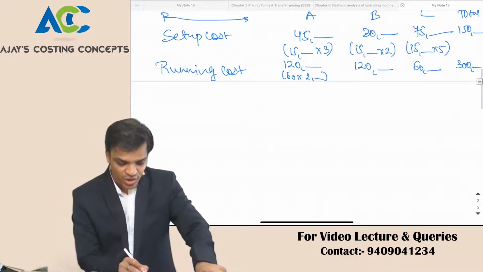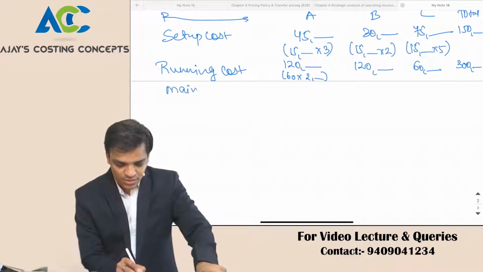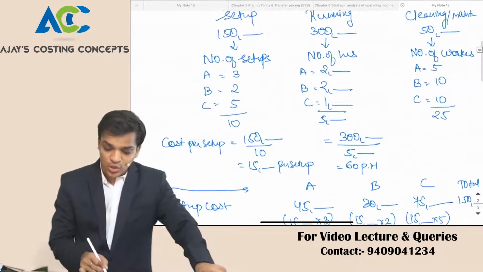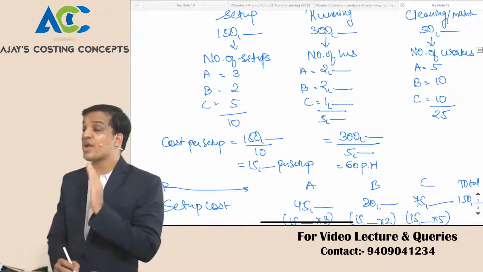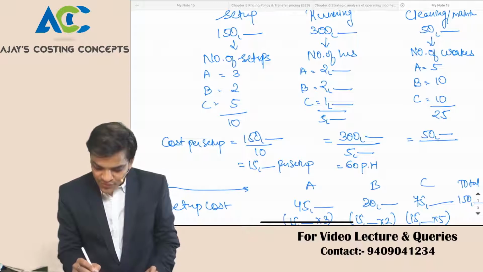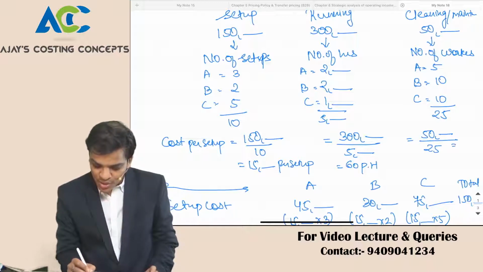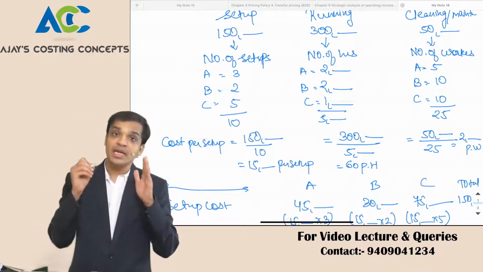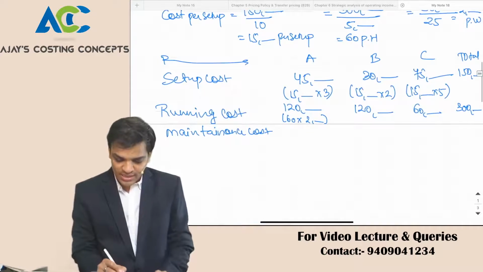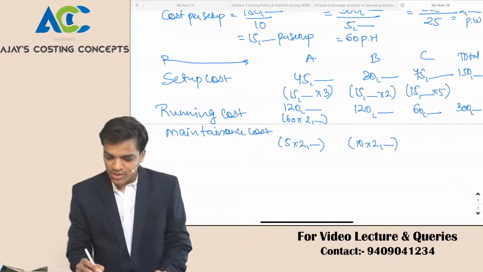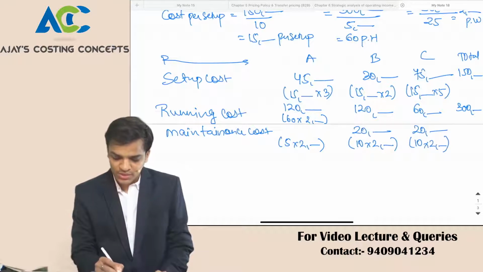Then we have third cost. Which is that third cost? Maintenance cost. How many workers were total working for maintenance cost? Sir, 25 workers. How much is the cost for maintenance? Sir, 50,000. How much was cost per worker? Sir, 2,000 per worker. Yes or no? How many workers did A work for? 5 workers. So can I say 5 into 2,000, 10 into 2,000 and 10 into 2,000. So this becomes 10,000, 20,000, 20,000.